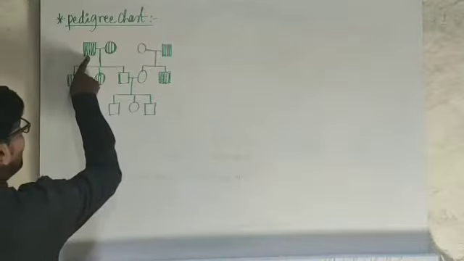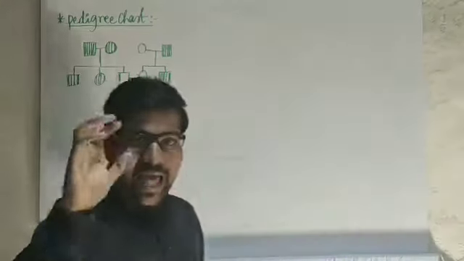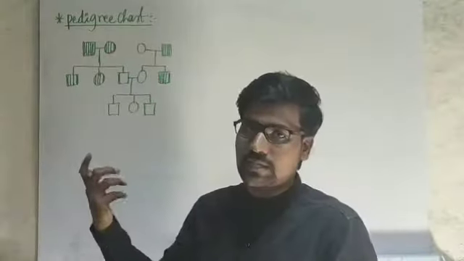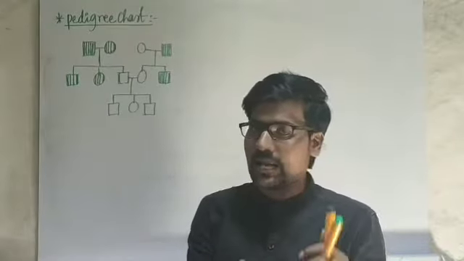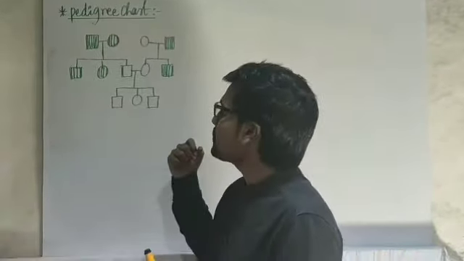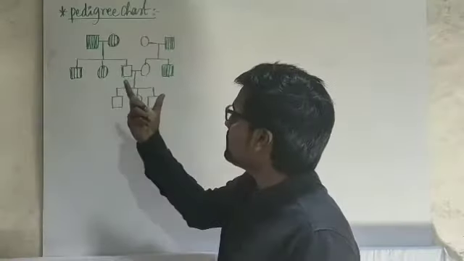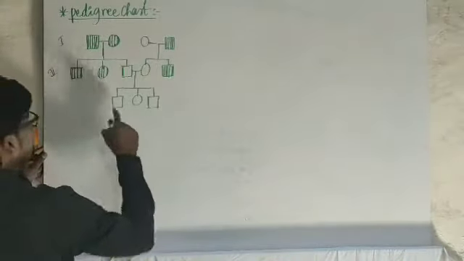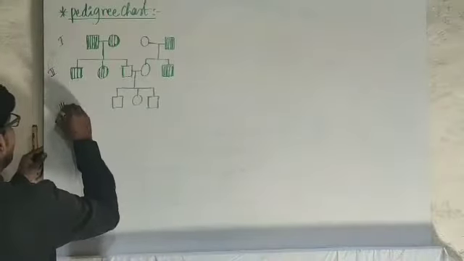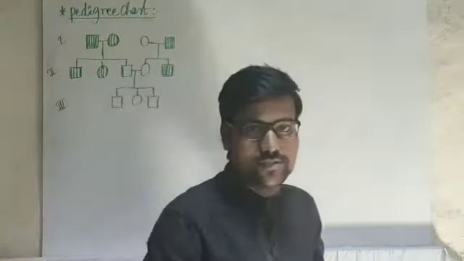If you want to analyze the chart here, we already know affected male, affected female, and normal male, normal female. The blank symbols are considered normal, and the shaded ones are considered abnormal or affected. They have the disorder. Out of the 4 conditions, if you want to predict here, let me consider this is generation 1, this is generation 2, and this is generation 3. In total we have 3 generations.